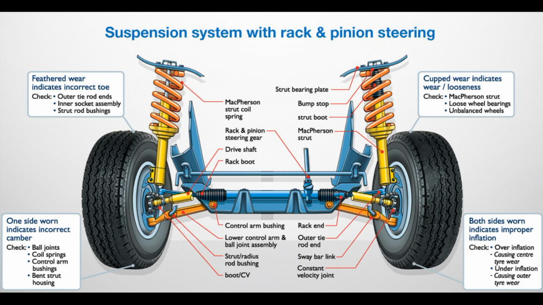When this wheel lifts up due to the road bump, the solid axle attached with it also lifts up, and the force generated by the wheel due to its upward movement is transferred to the corresponding right wheel, as they are both rigidly connected with the live axle, which in turn tries to lift it up slightly.